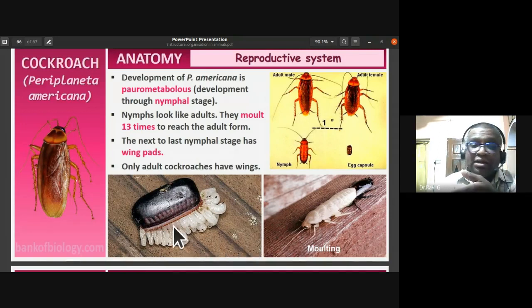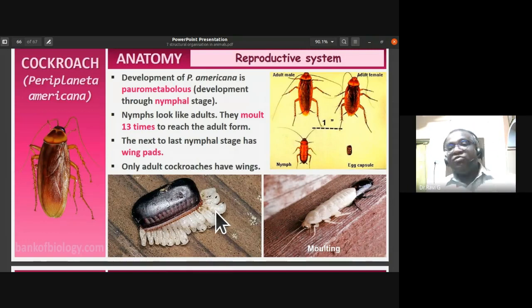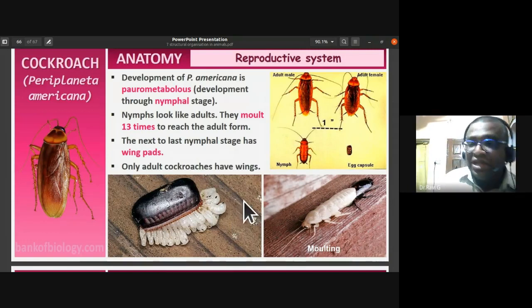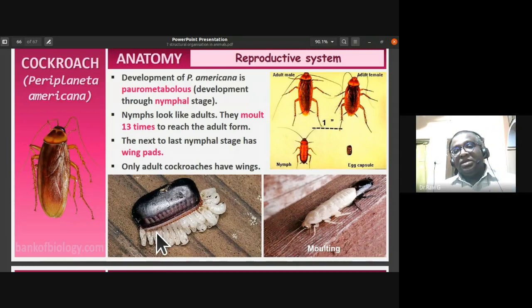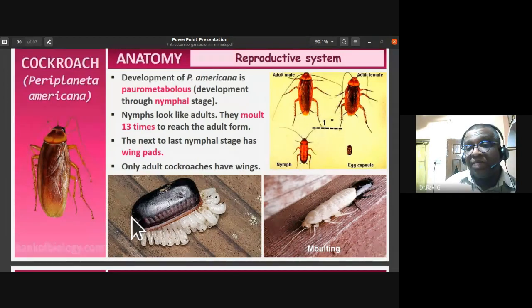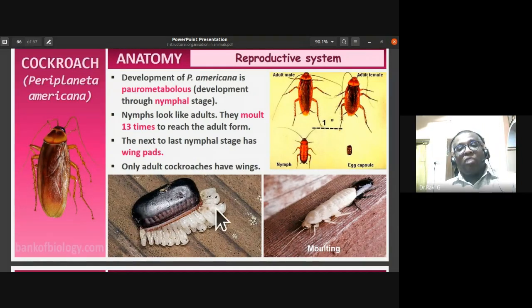They know that the ootheca will be producing 14 to 16 nymphs, so they have a constant source of business. That is the reason we are not able to completely eradicate the cockroach. Remember this ootheca, which gives rise to 14 to 16 nymphs. The nymphs undergo molting or ecdysis before they form the adult.